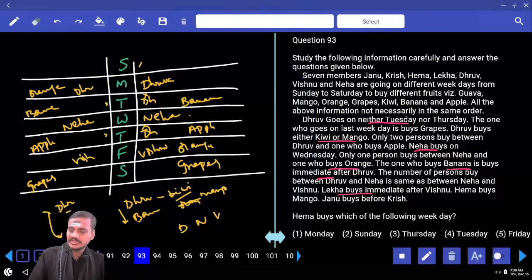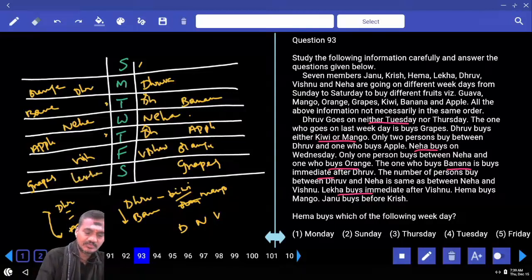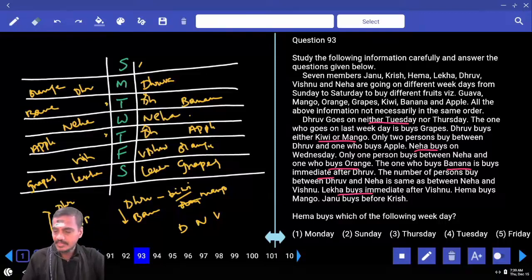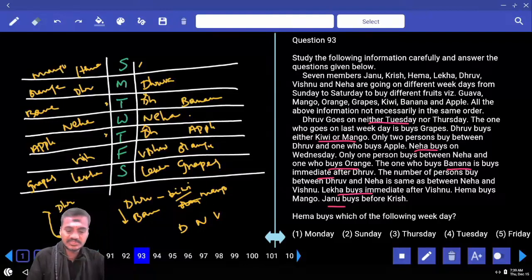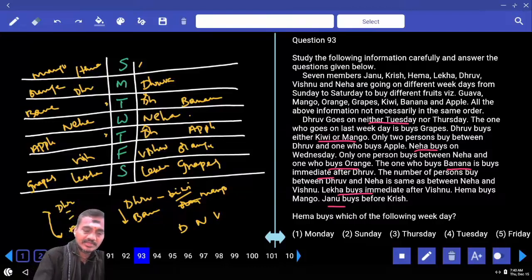Lekha buys immediately after Vishnu. And here also Lekha buys immediately after Vishnu. Then, Hema buys mango. As Hema buys mango, Hema must be at the first place. Hema is here. And Hema buys what? Hema buys mango. And this Dhruv buys either kiwi or mango. As Hema buys mango here, Dhruv buys kiwi.